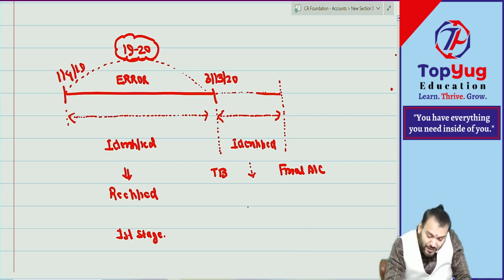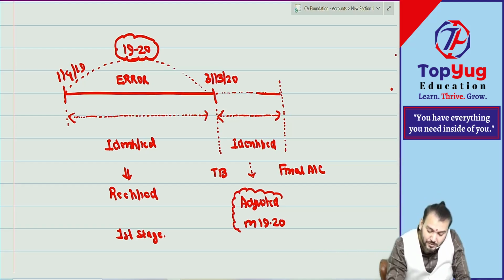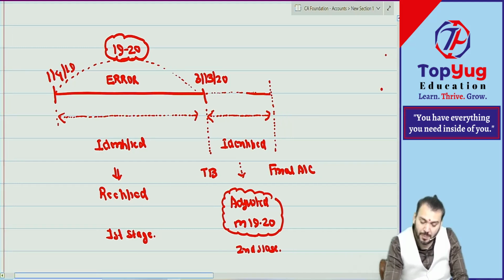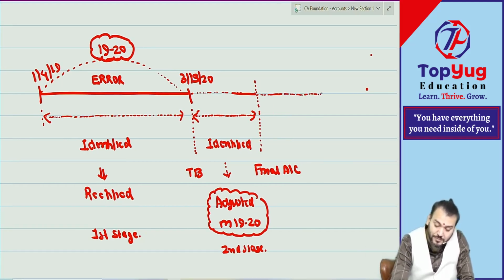So can you see this is identified? This will be adjusted now. It will be adjusted in which year? 1920 only. Have you understood this point? This is the second stage. We call it what? Second stage. Have you understood? Correct. Then third stage is what? The error of 1920 only, identified after preparing what? Now once final account is prepared, can you make any changes there?